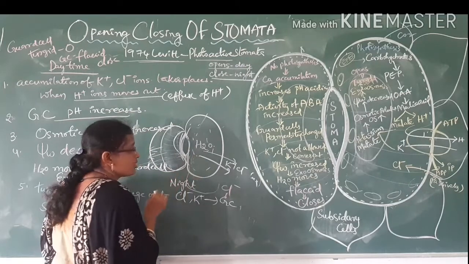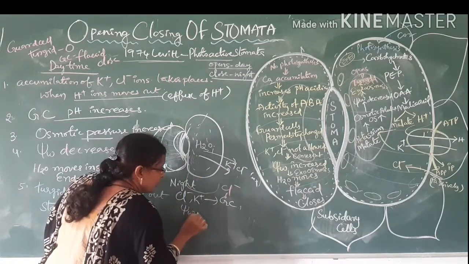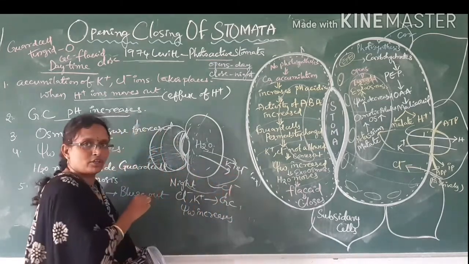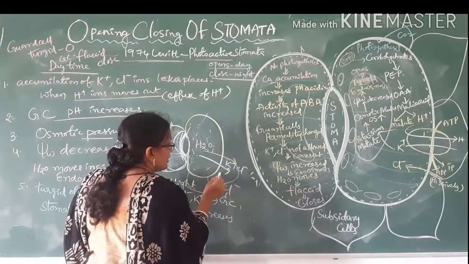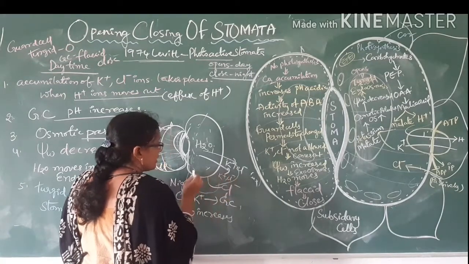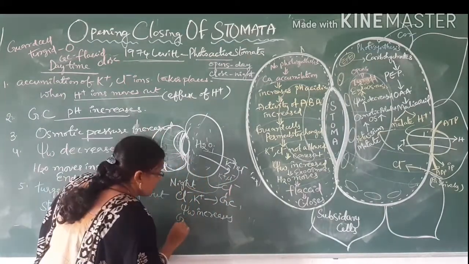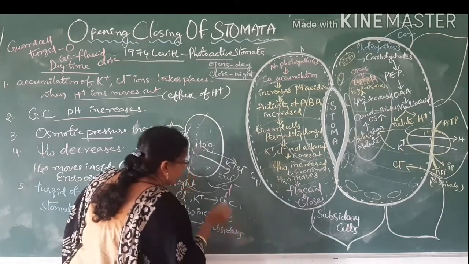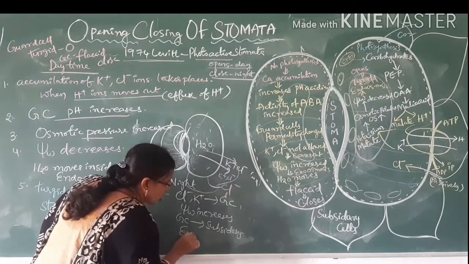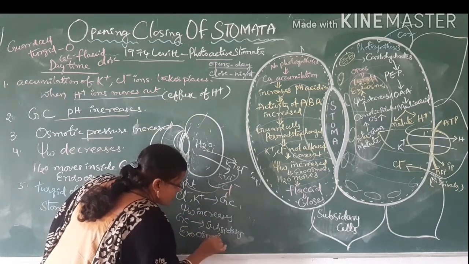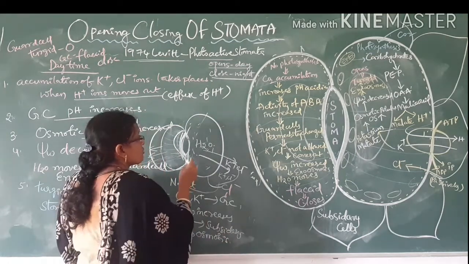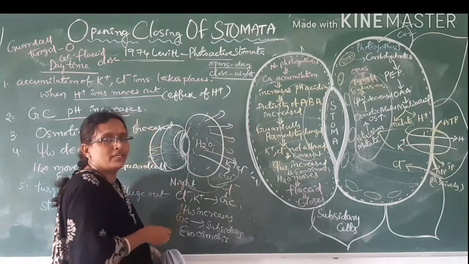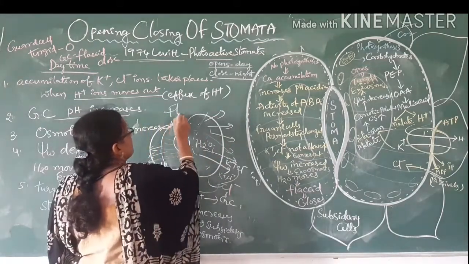So what happens in the guard cells? Water potential increases, and in the subsidiary cells, water potential is decreased. So all the ions are now in the subsidiary cells. Ultimately, the water from the guard cells moves into subsidiary cells. When water is moving outside, that is exosmosis. When all the water moves out from the guard cells, ultimately they become flaccid.